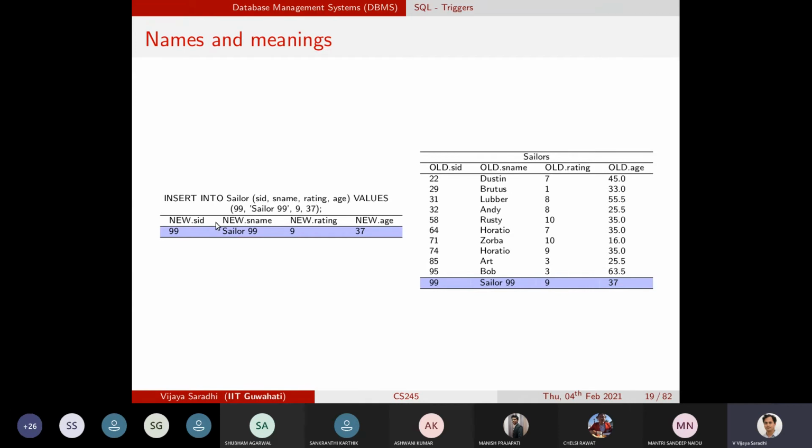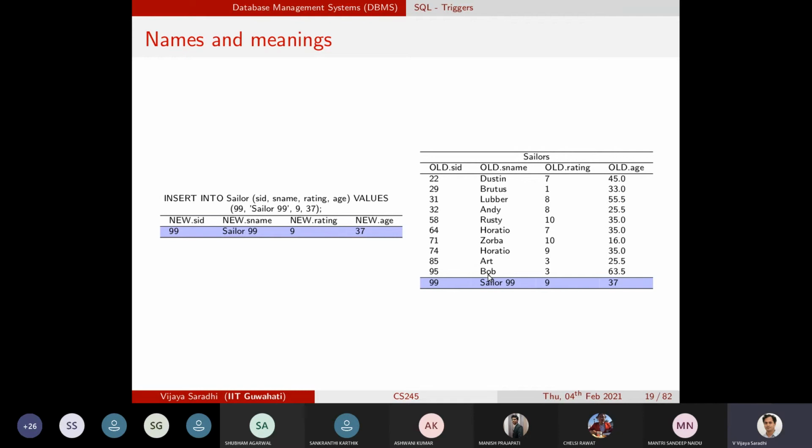And SQL, how will it differentiate the existing old records versus the new record that you wanted to insert? The way that it distinguishes is that all the records that are there in the sailors table at the snapshot before insertion are denoted as old.sid.